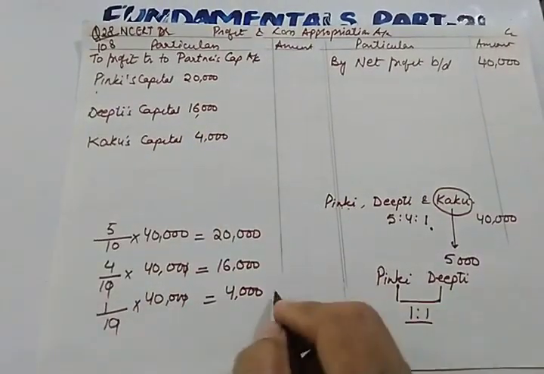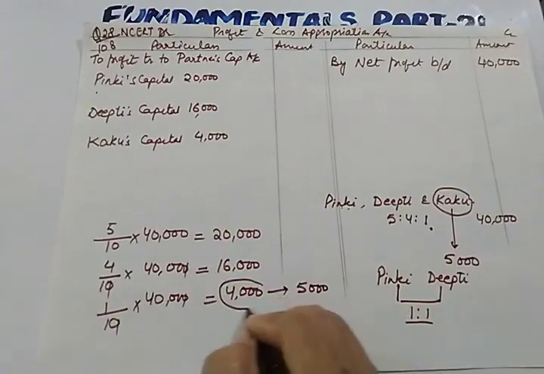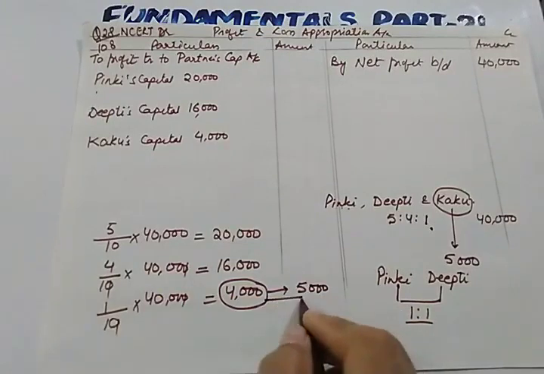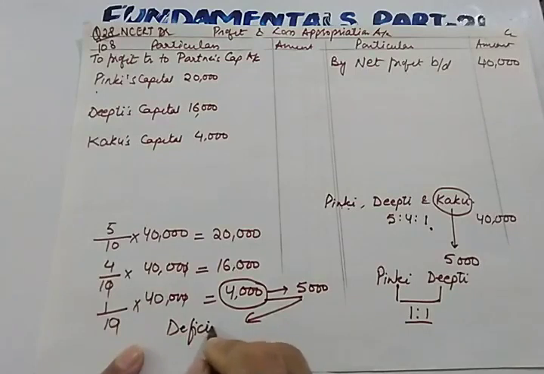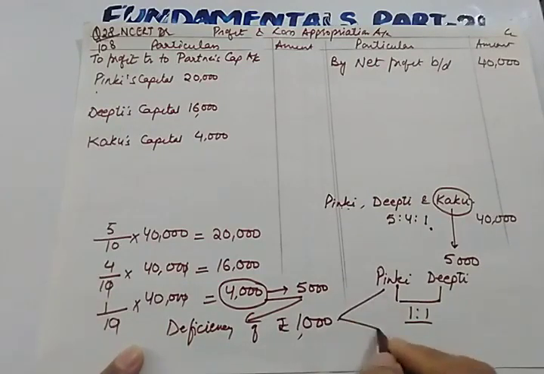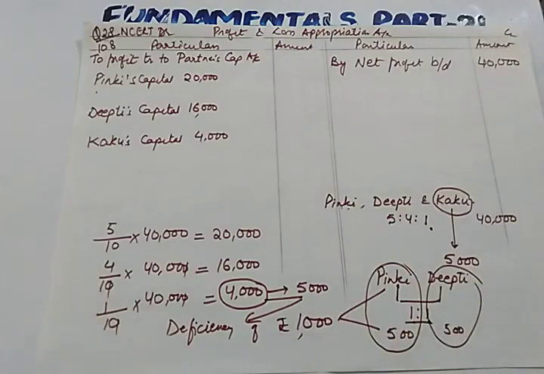So the guaranteed profit is 5,000 while the actual profit is 4,000. So there is a deficiency of rupees 1,000 which is to be borne by Pinky and Deepthi equally. Equally means 500 will be borne by Pinky and 500 will be borne by Deepthi. So I hope now you can easily write.